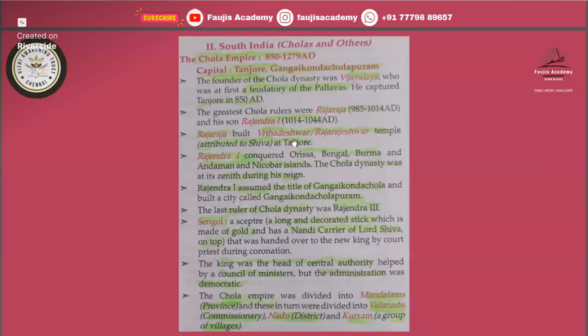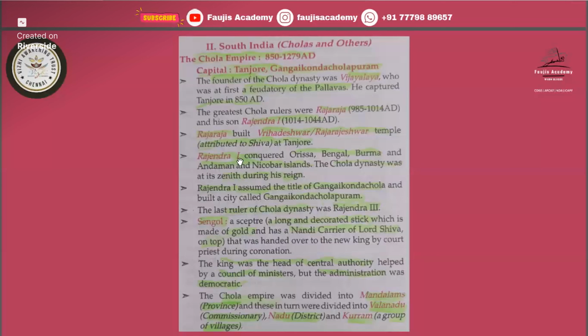That you must remember. It was built by Raja. And it is attributed to Shiva. So a question has come: Brihadeshwara temple is attributed to which god? In that, the options were Shiva, Vishnu, and some other option. So you must answer: it is attributed to Lord Shiva.